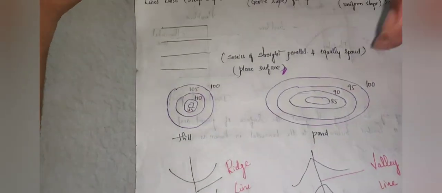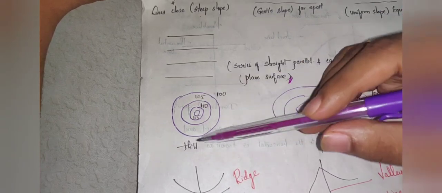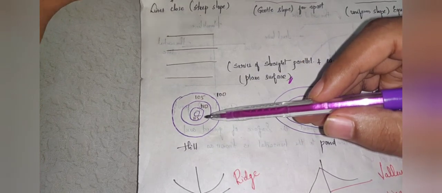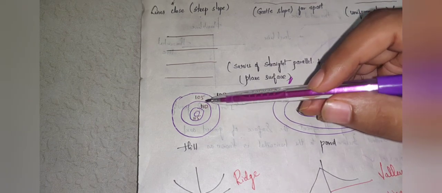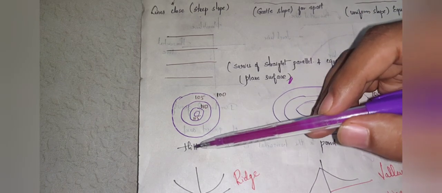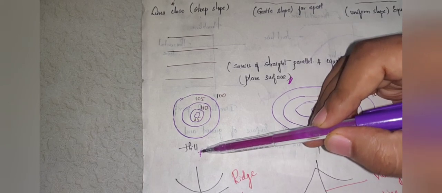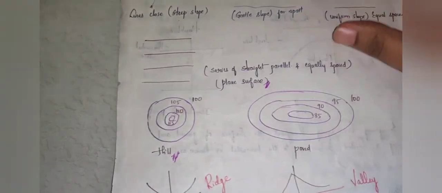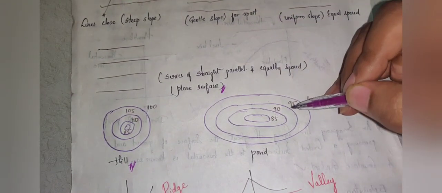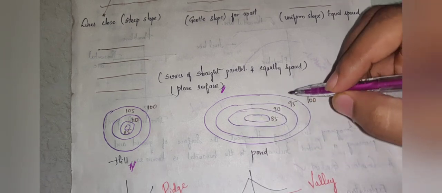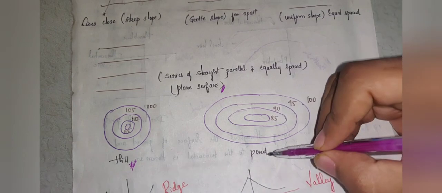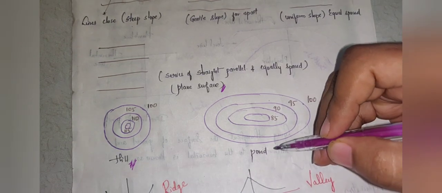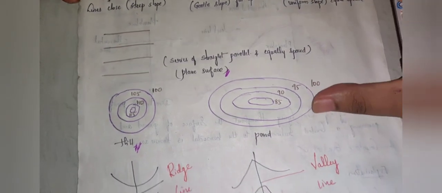Similarly, if a closed contour has values increasing in the inward direction, see here 100, 105, 110, 115, it indicates a hill. You may get questions on this. Similarly, if the closed contour has values descending towards the inner side, then it represents a pond. It represents depression.